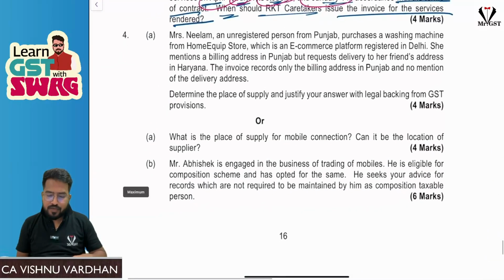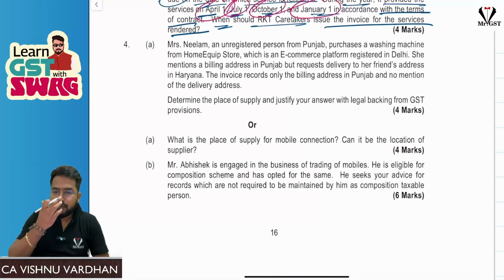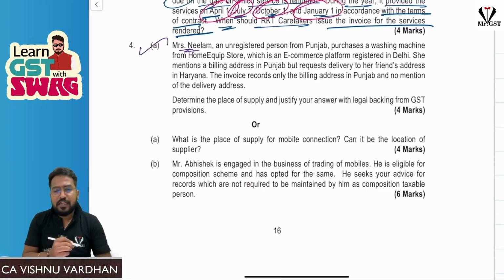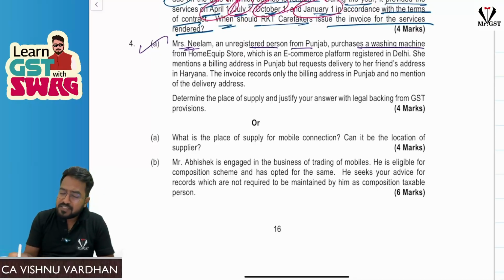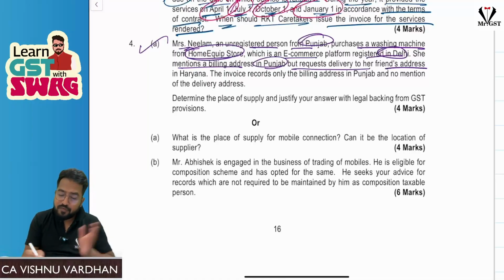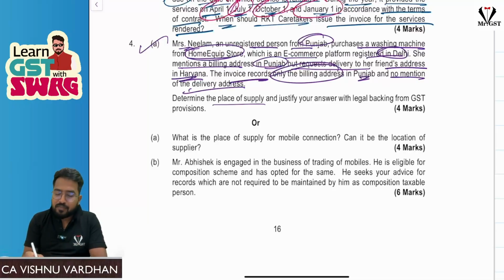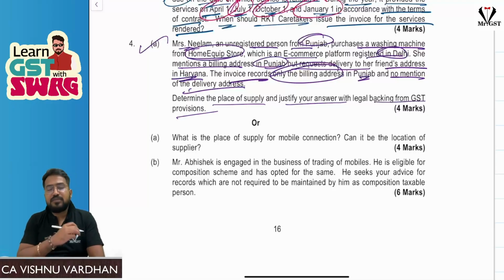So the last question we are moving on. The next question, if you see, this is regarding the first one, Mrs. Neelam, an unregistered person from Punjab, purchases a washing machine from Home Equip Store, an e-commerce platform registered in Delhi. So she is from Punjab, placing an order from Delhi. She mentions the billing address in Punjab but requests delivery to her friend's address in Haryana. The invoice records only the billing address in Punjab, with no mention of the delivery address. Determine the place of supply and justify your answer with legal backing from GST provisions.